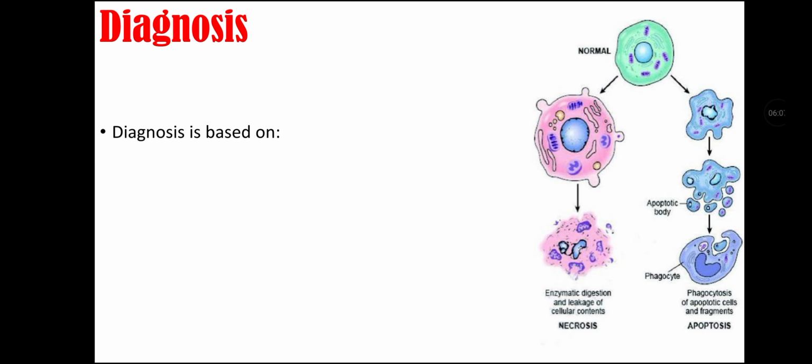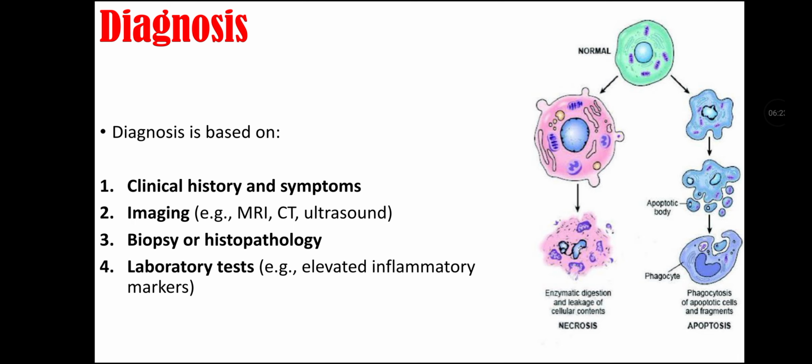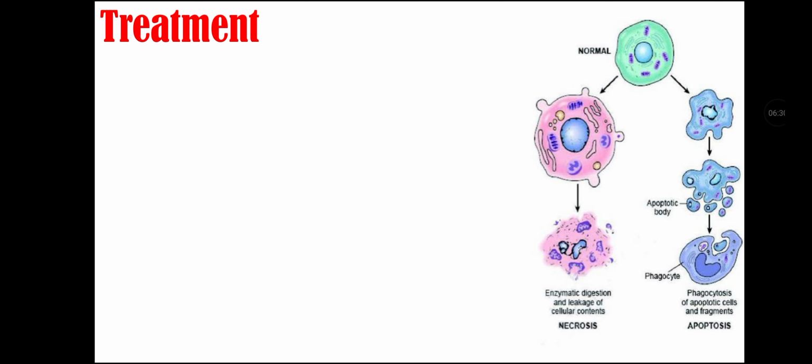Diagnosis of necrosis. Diagnosis of necrosis is based on clinical history and symptoms. Second, we can also do imaging like MRI, CT, or ultrasound, especially in case of heart and brain. Third, we can also do biopsy or histopathology for the confirmation. And fourth, there are also laboratory tests that check the markers for necrosis.